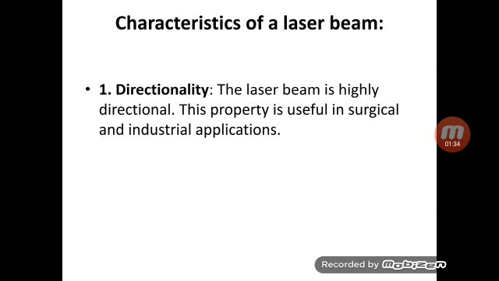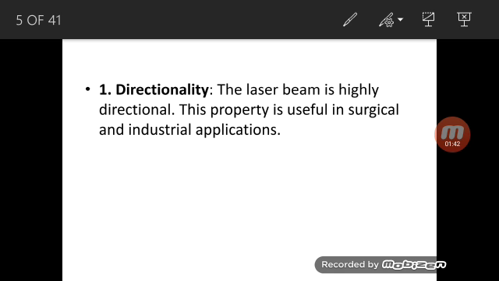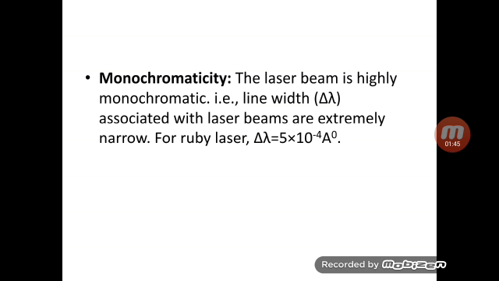First characteristic is directionality. It is a highly directional beam of light. When you compare with a normal light, it's highly directional, it is not diverging. Next, it is highly monochromatic. That means it is giving you only one wavelength, not other wavelengths. Hardly other wavelengths are present. If it is red color, say wavelength is 6250 angstrom, it is emitting 6250. Very small number of other wavelengths are also present. Therefore, we say it's highly monochromatic. Only one wavelength is emitted.